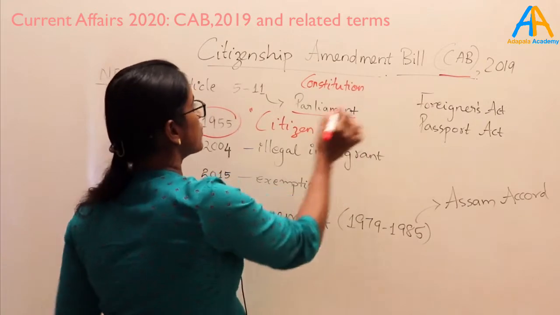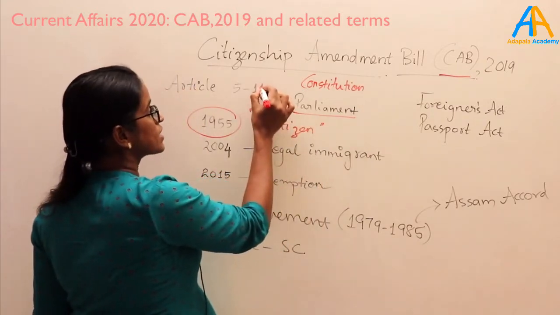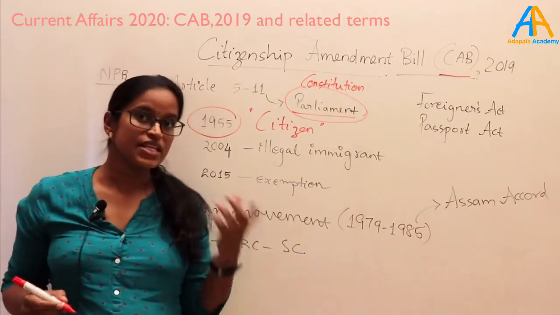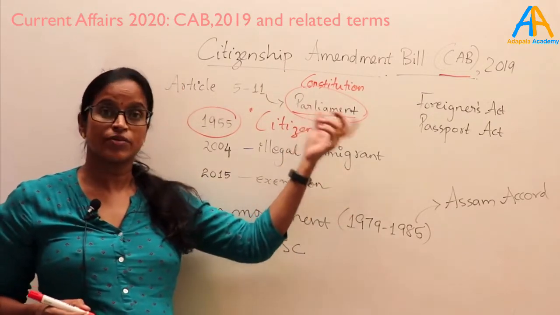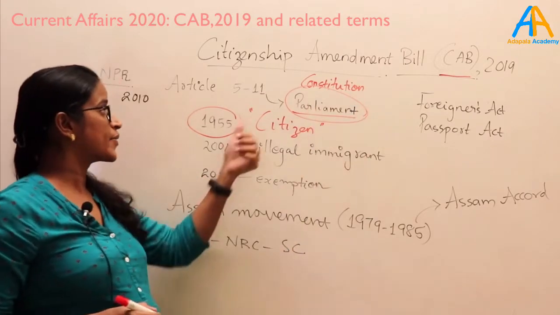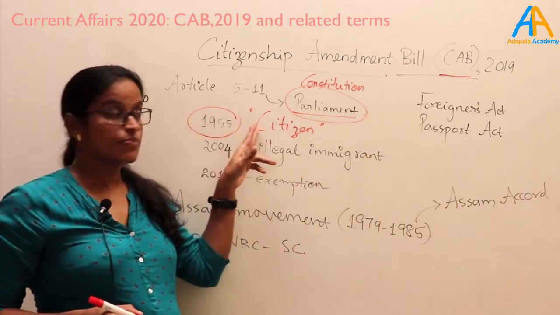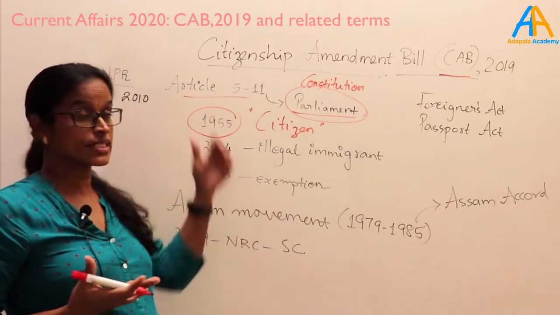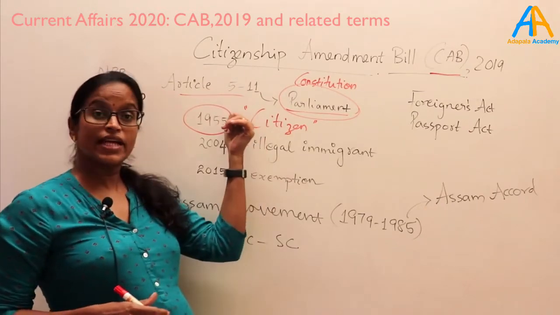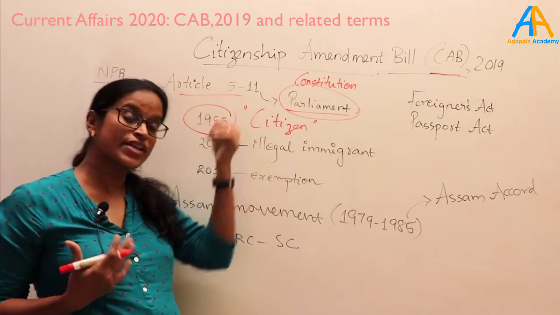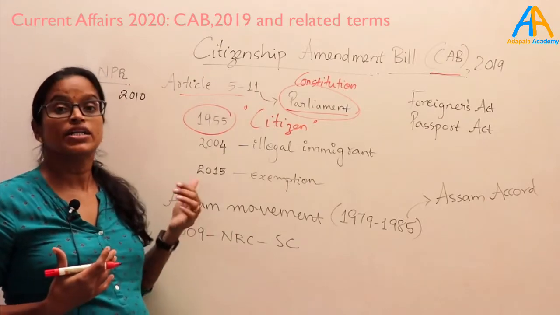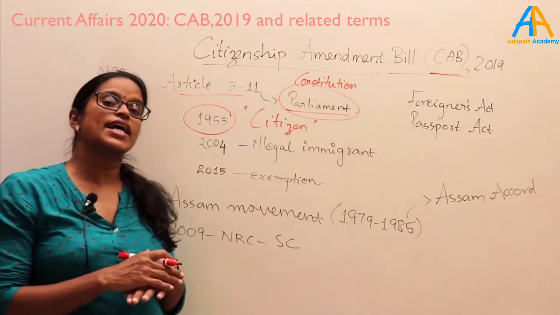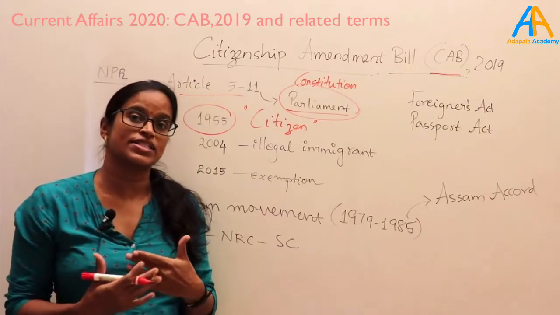So constitution has not defined, but rather in article 11 it has empowered the parliament to come up with definition of the citizen and to come up with the law regarding that. Accordingly, 1955 Citizenship Act has come. And from article 5 to 11 the constitution discussed about citizenship. And this act has been amended during different years, 2003, 2004, 2015 and lately 2019. So each act has changed the criteria who is a citizen.